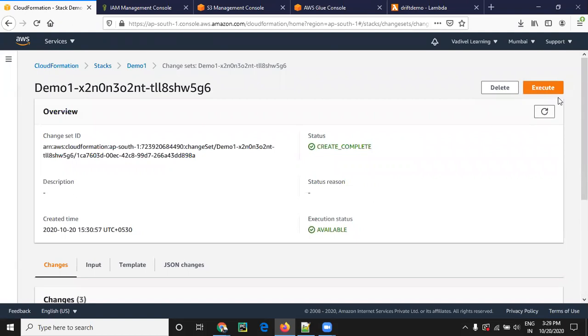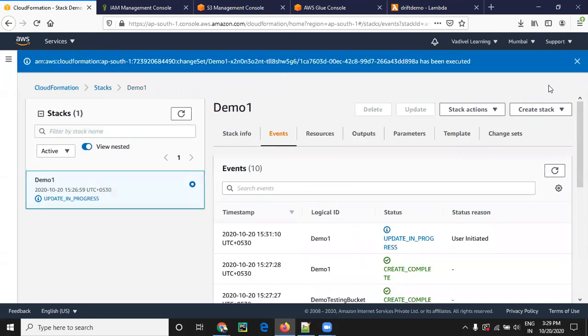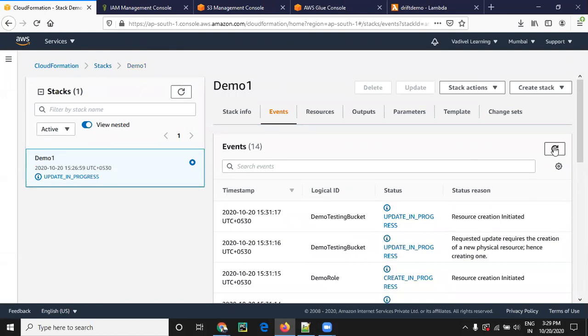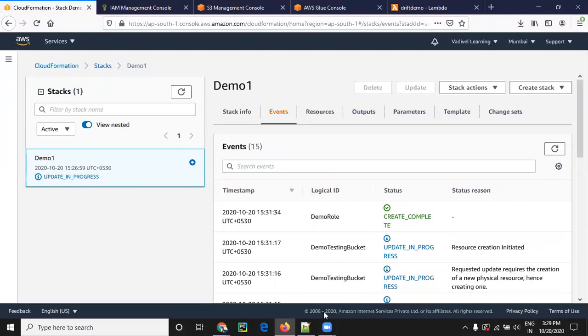It is ready now. We can execute this change set. So it's done.